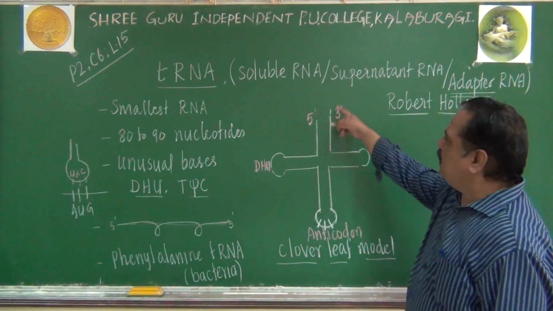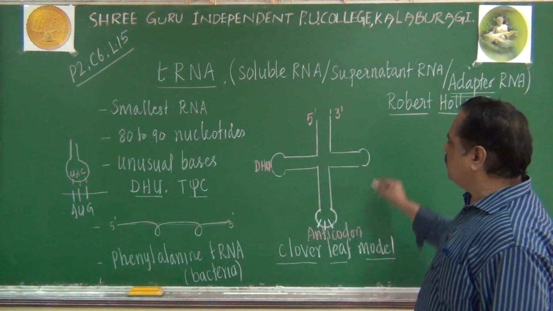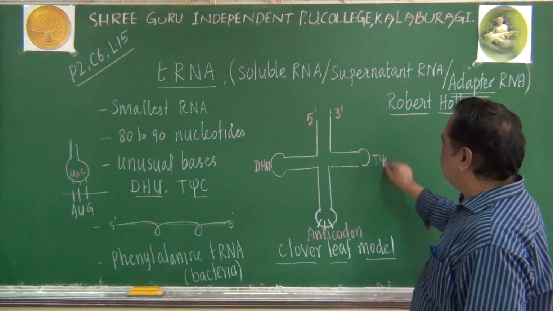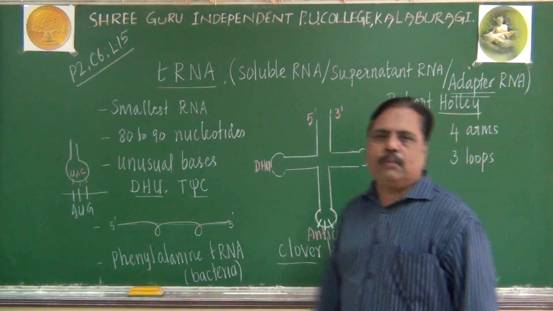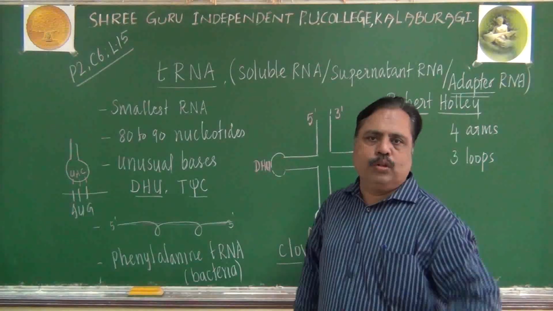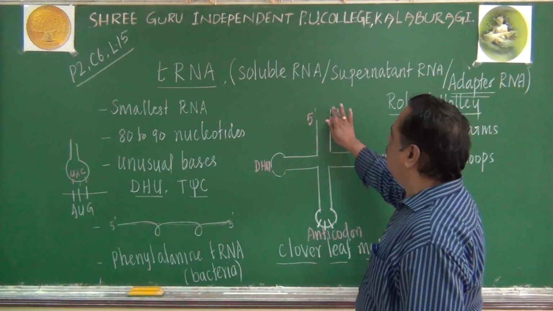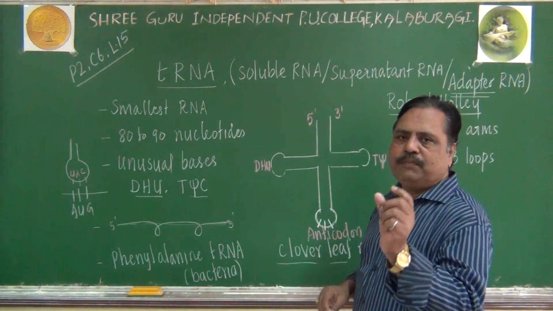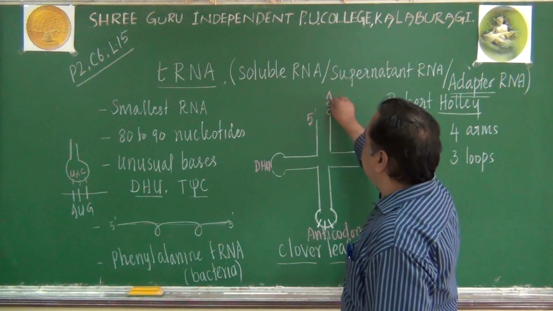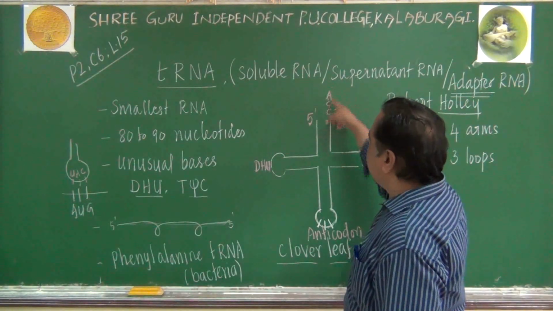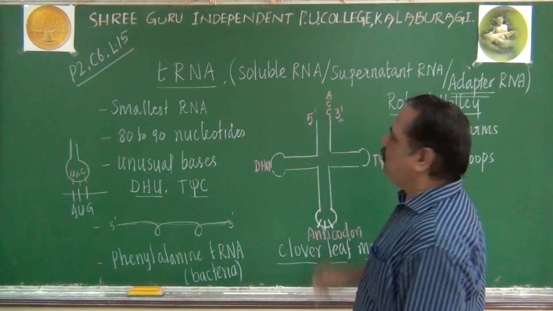When we come towards the 3' end, another arm is present, which is called the T-C arm, or it can be called the pseudouridine arm. And at the 3' end, it has 3 specific nucleotides, namely C, C, A. Otherwise, you can remember that the ACC arm is the 3' arm.